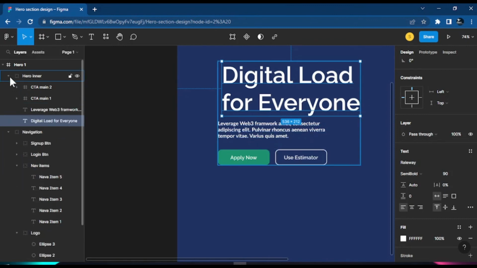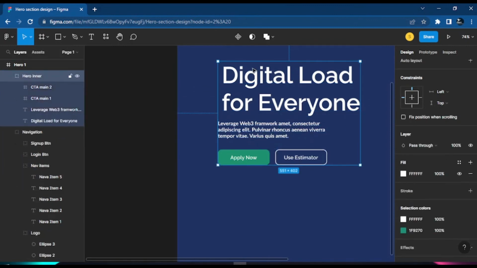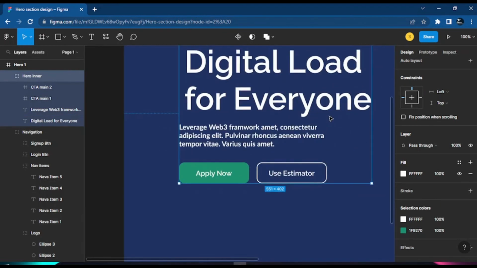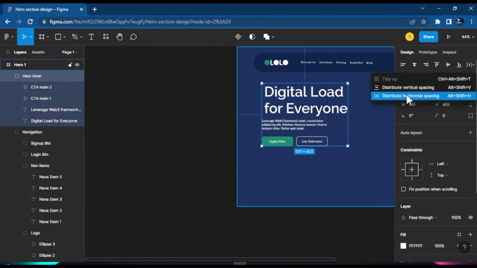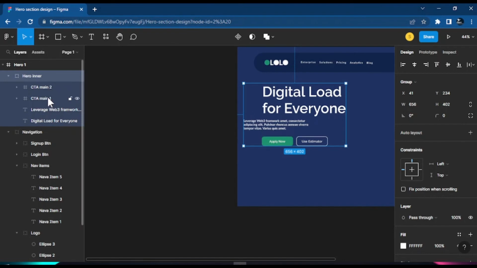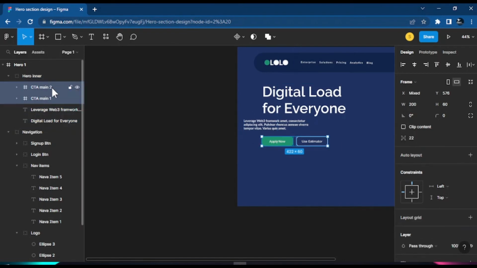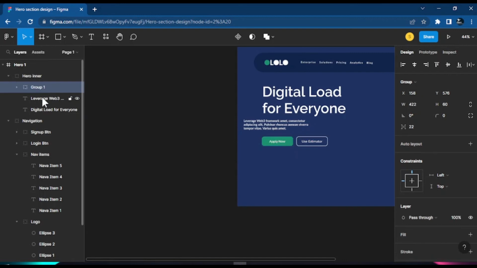So let's click there and go into the inner section, which I just decided on. Remember, I said we work with the buttons here. So the buttons will be well aligned, so I want to make the buttons stay in one group. I could call this one CTAs. Okay, and now the buttons are inside one group like this.